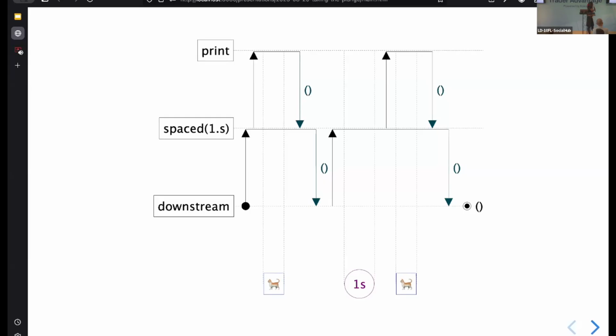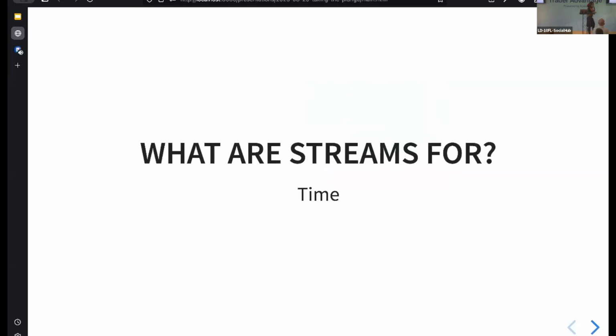So we can see that by using a stream, we can also structure our computation in a certain way. So streams are really good for working with time. They're really good for working with time and also structuring computations within time. And that's a really interesting point because we didn't have any elements really in this case. Maybe we could have described our heartbeat as an element, a string of a cat emoji that was going through our stream, but we didn't need to.